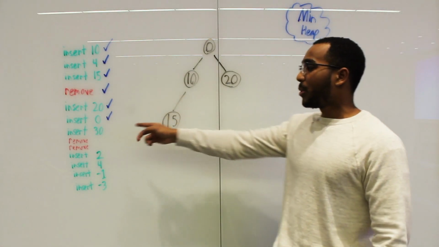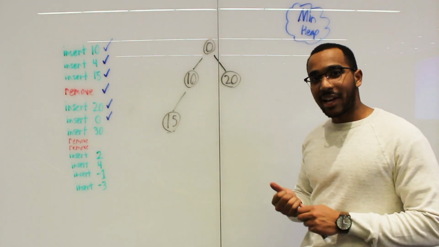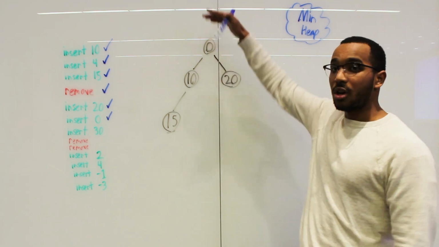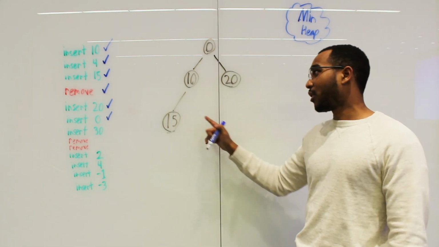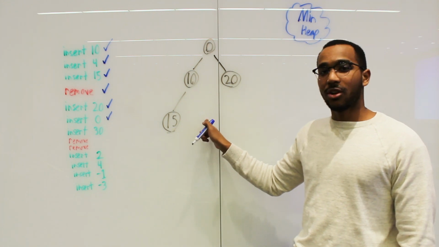Okay, so now what we want to do is insert 30. So again, we're going to insert in the last position. Go all the way down as far as we can. We end up in this row. Go far right. The farthest right we can go is right there. So we insert the 30 there.